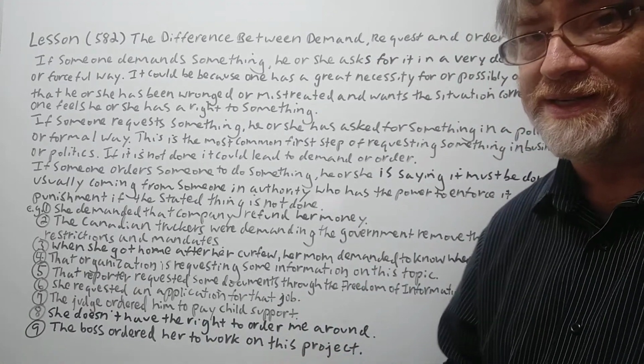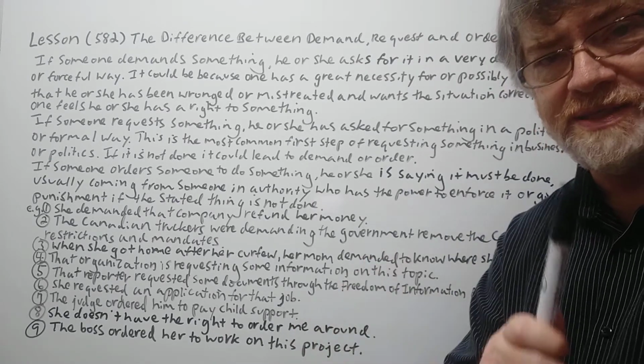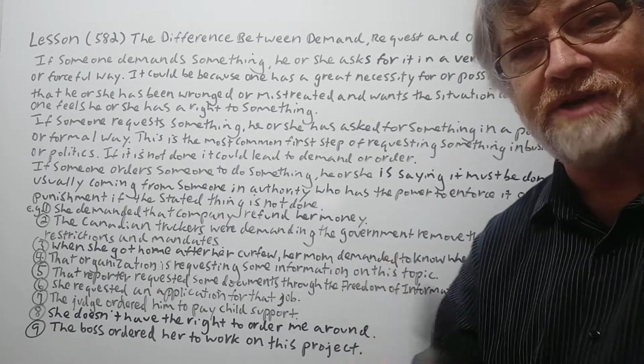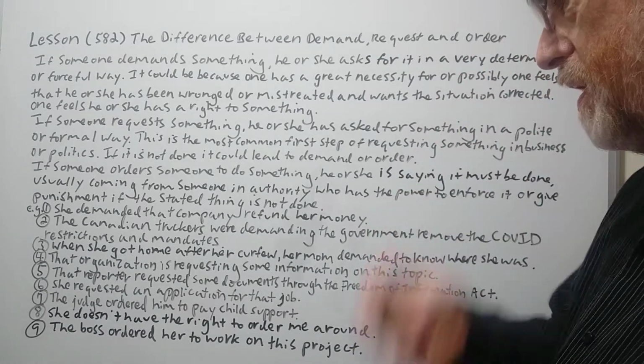All right. Number 5, that reporter requested some documents through the Freedom of Information Act from the government. Now, the reporter does not have the right to demand. He does not have the right to order, but he can request. According to this act, this law, he has the right to make this request. Okay, good. Let's go on.